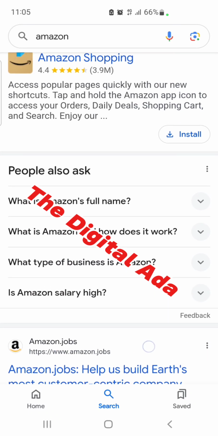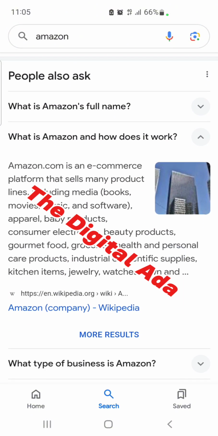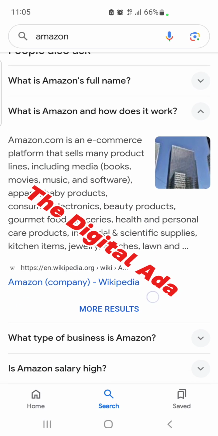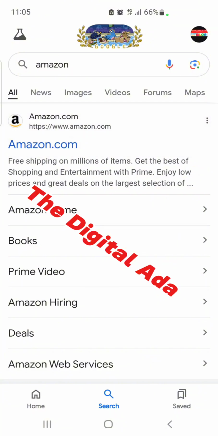Okay, so now let's look at this. What's Amazon and how does it work? Just like what I initially explained, Amazon is an e-commerce platform that sells many products, such as books, movies, music, software, baby products, consumer electronics, beauty products, and so many more. If you click on this link, you will still see more you can get on Amazon. So let's click on this amazon.com first.